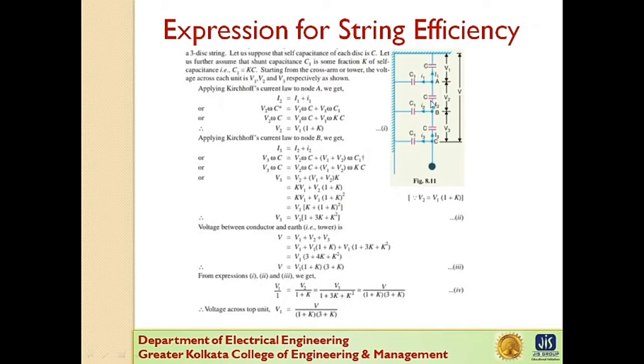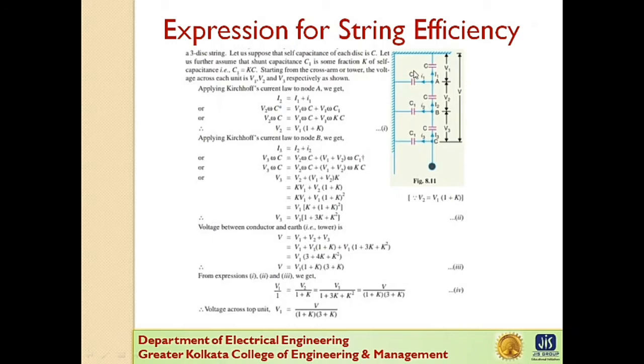Now this is a 3 disc string, and suppose the self capacitance or mutual capacitance of each disc is C, whereas the shunt capacitance is C1.